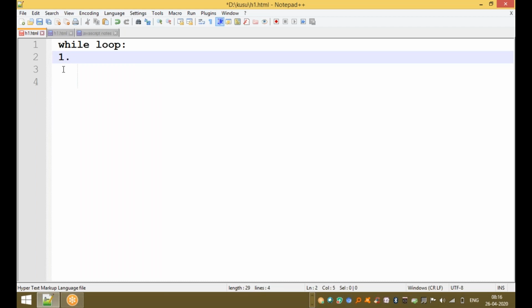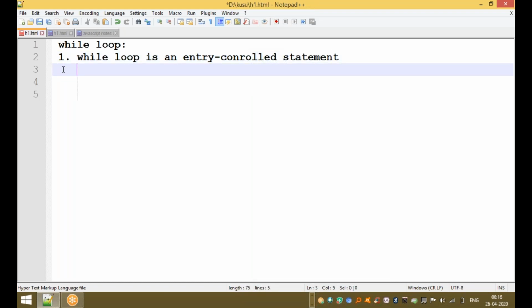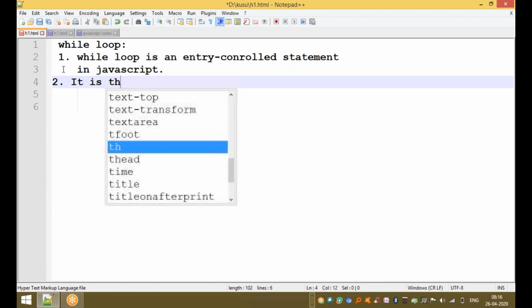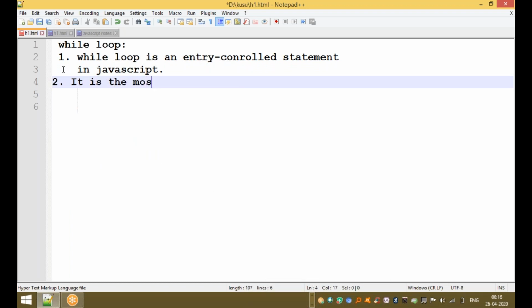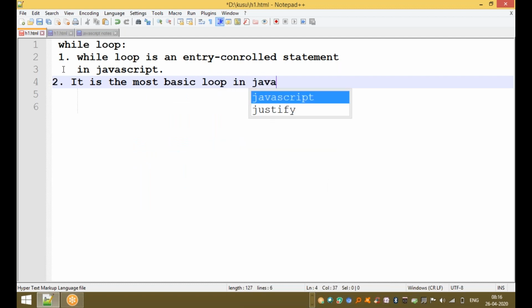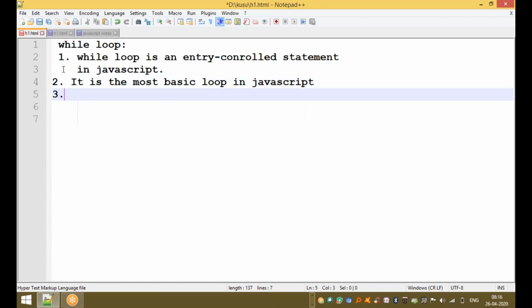So what is a while loop? The while loop is an entry control loop, because the starting of the while loop is an entry control statement in JavaScript. That's the first point. The second point is that it is the most basic loop in JavaScript, and the basic loop is very important.